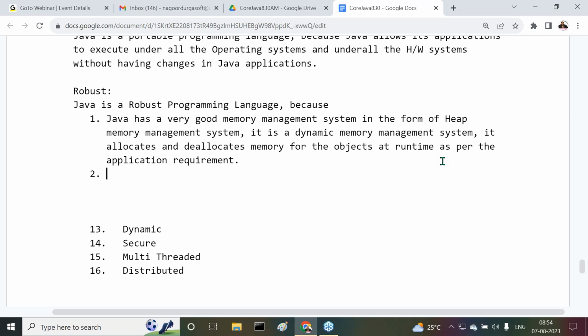So here, what is the meaning of very good exception handling mechanisms? Observe carefully. What is the point here I'm telling you? First of all, what is an exception? What is the meaning of exception handling? How Java is very good at exception handling mechanisms, that we are going to understand now. Simple examples I'm going to specify. Now try to understand it clearly. First of all, let us understand what is an exception.